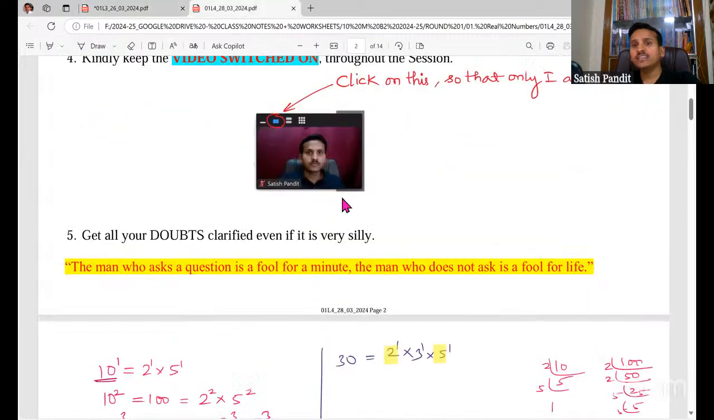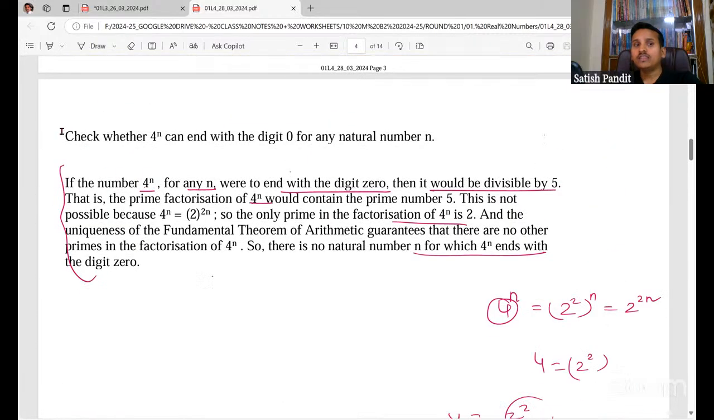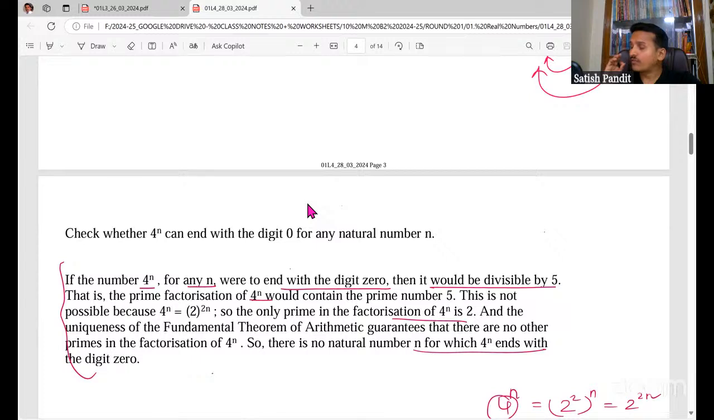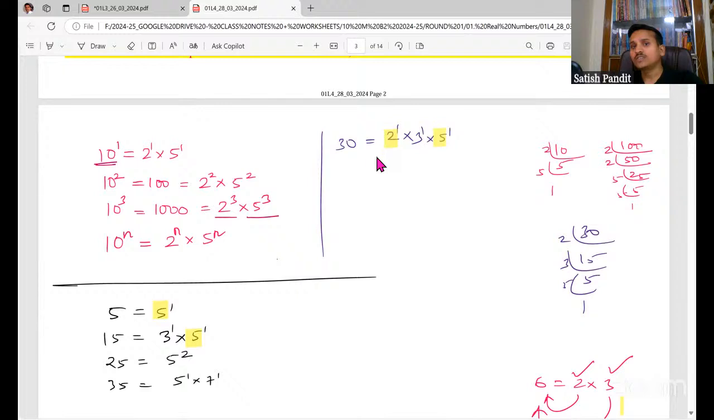Okay. Next, we had seen these kinds of questions. I mean, they ask: check whether 4 to the power n can end with the digit 0 for any natural number n. See, for this kind of questions, for answering, there's a standard format and you have to follow that. You cannot write your own theory. You have to follow this particular format. Now to explain this format, I have just used these concepts.